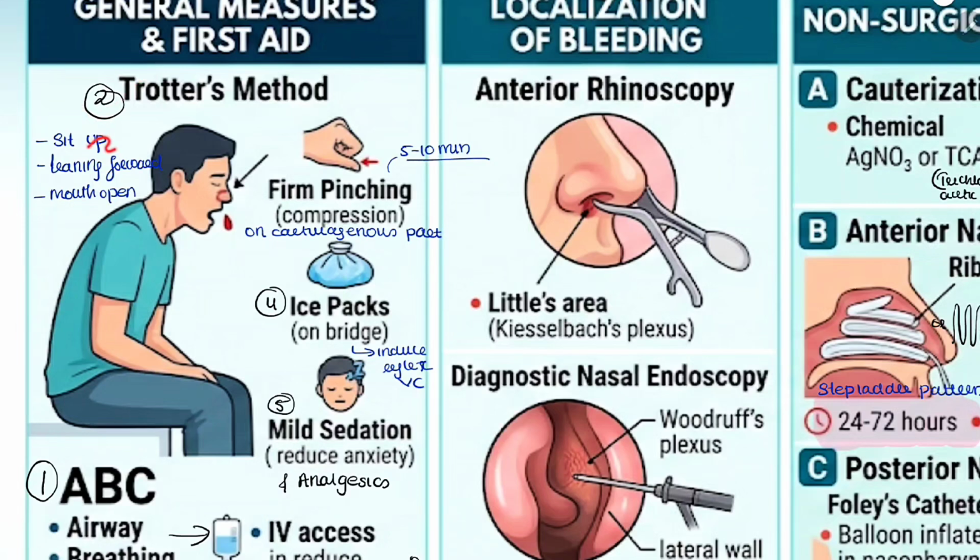Trotter's method means make the patient sit up, lean forward with mouth open and give a firm pinching or compression on the cartilaginous part of the nose for 5 to 10 minutes. This is Trotter's method. So sit up the patient, lean him forwards, open his mouth and firm pinching or compression over the cartilaginous area for 5 to 10 minutes.